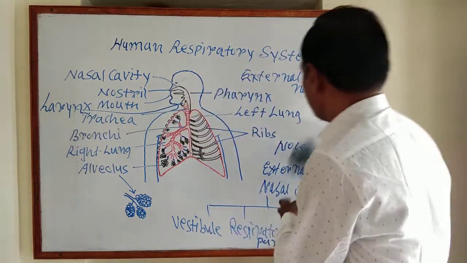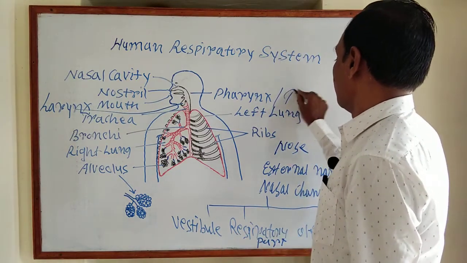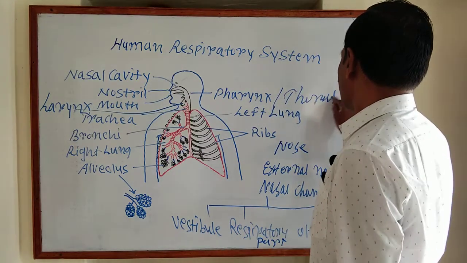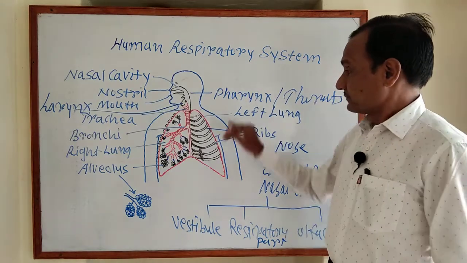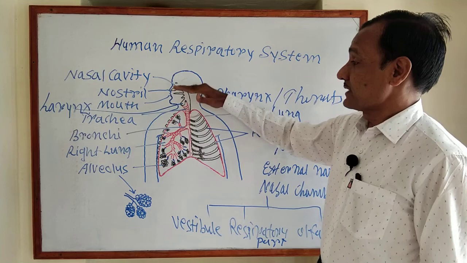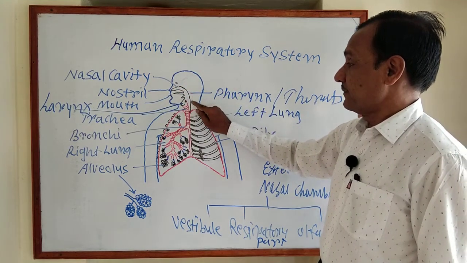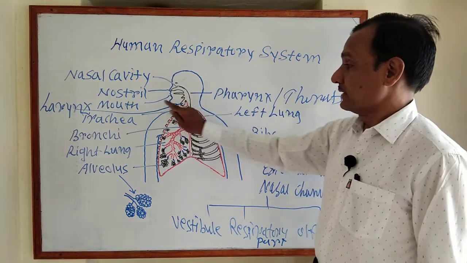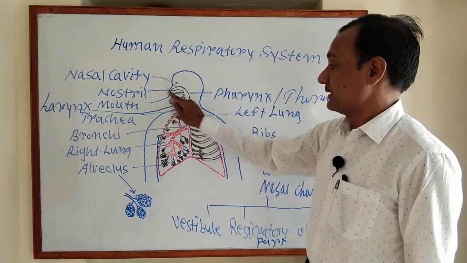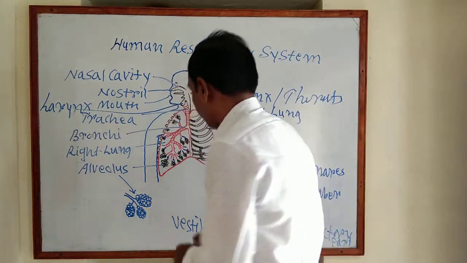The pharynx is also called the throat. Actually the pharynx is the uppermost soft part, is it clear? It is the common passage for both the mouth and the nostrils. This part is called the pharynx.